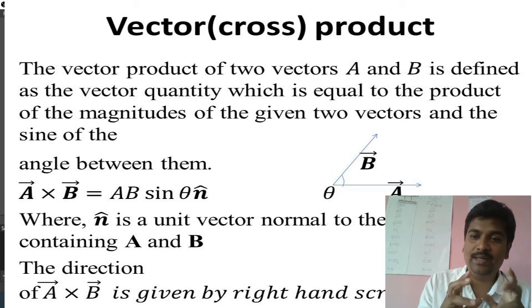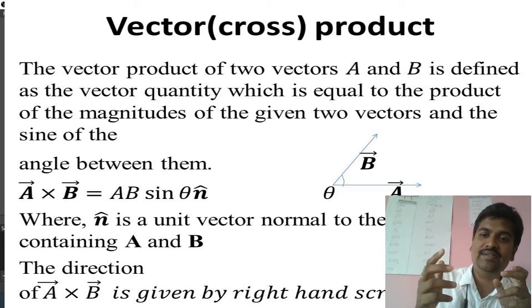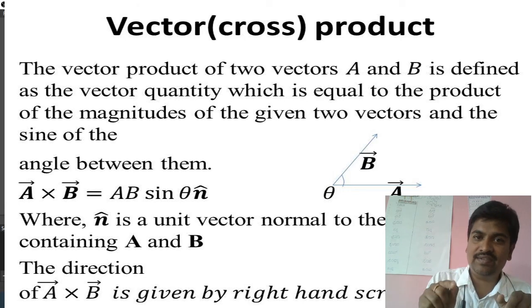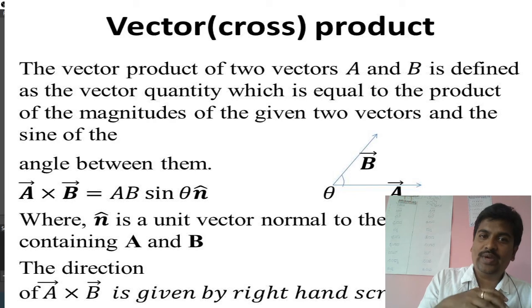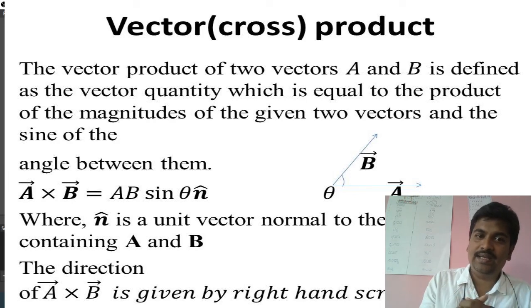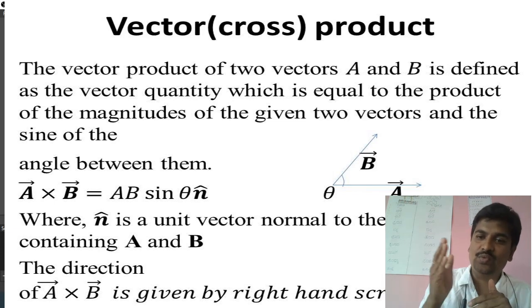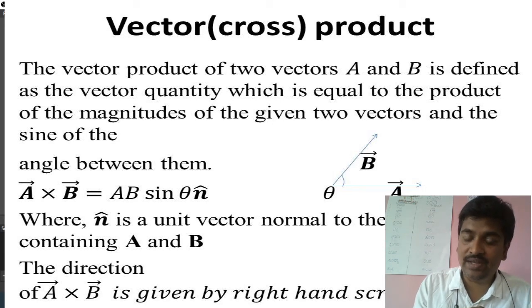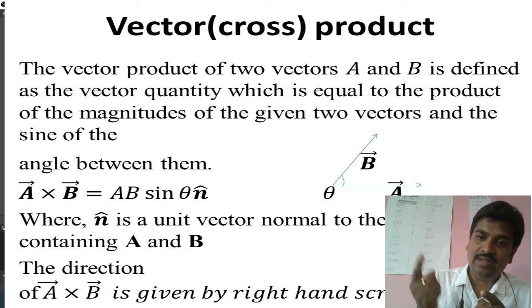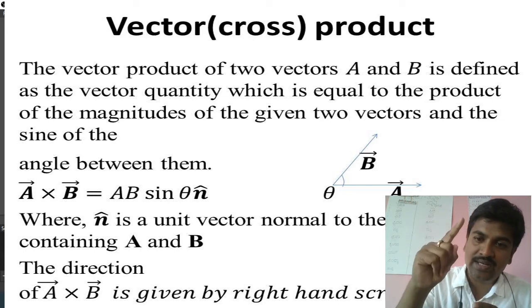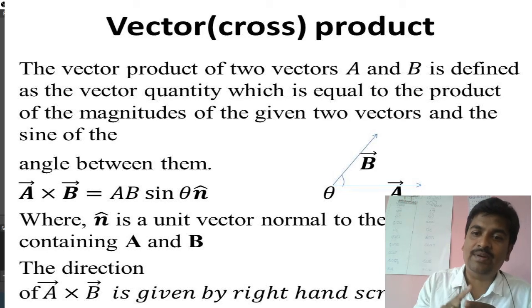I am doing a multiplication of two vectors and I am getting a vector. This kind of multiplication is a vector product. The vector product of two vectors A and B is again a vector quantity which is equal to the product of the magnitudes of the two vectors and the sine of the angle between them. Be careful, here it is the sine of the angle between them, whereas in the case of scalar product it was the cos of the angle between them.